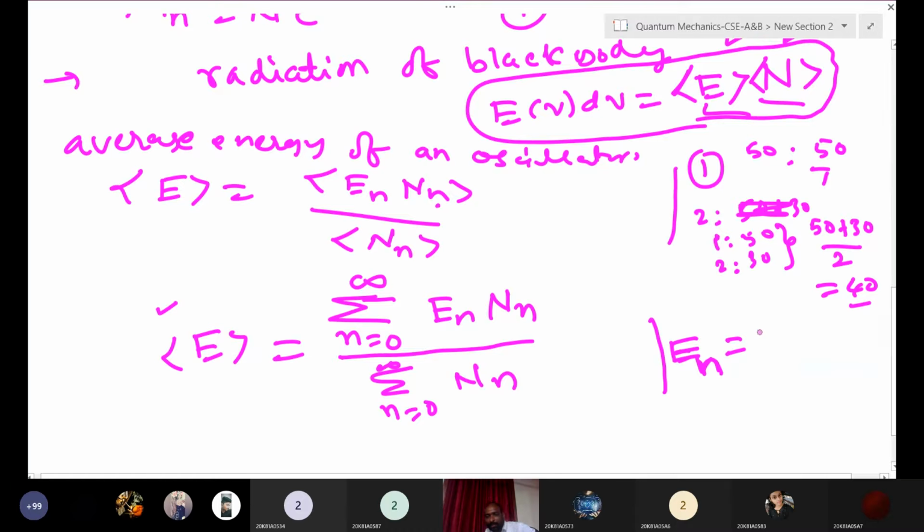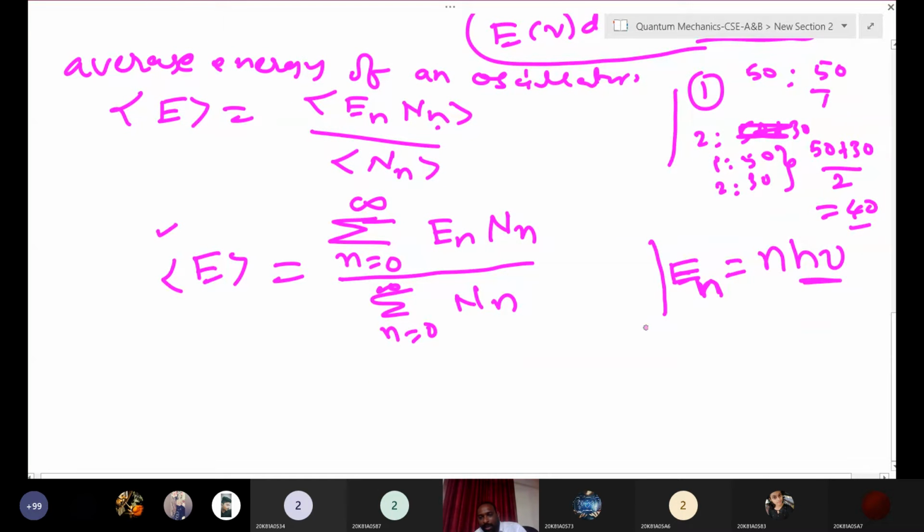Okay, En is equal to, suppose for the nth state, n h nu. Whatever radiation is emitted from the black body is quantized and discrete, that is integral multiples of h nu. That is the very important postulate from Planck's law. Second one we have already derived. We have got this expression, capital Nn is equal to N into exponential of minus En by kT, right? This we got from the Maxwell-Boltzmann distribution. We have two things, just substitute there and you will get the answer.